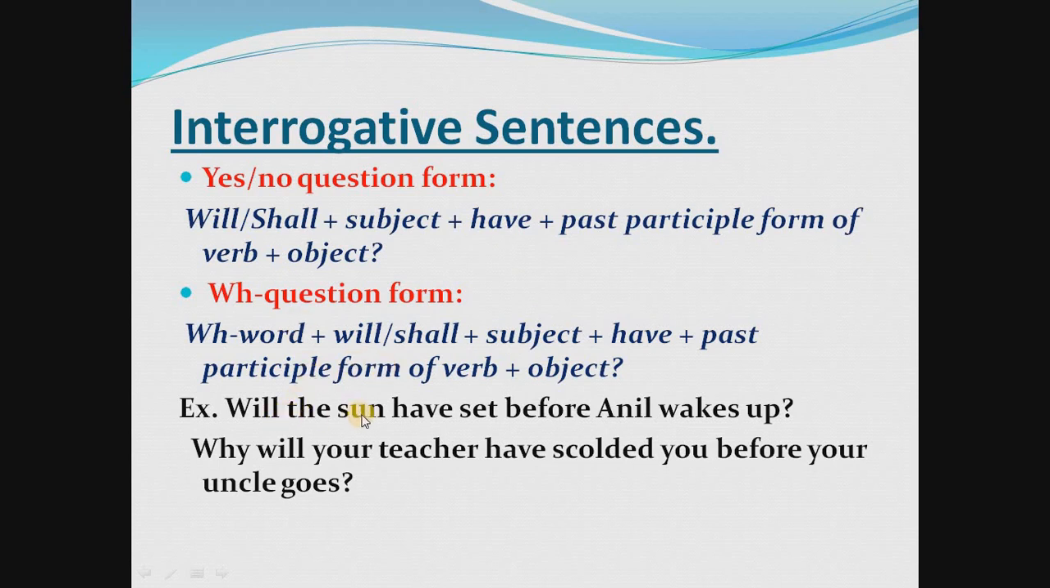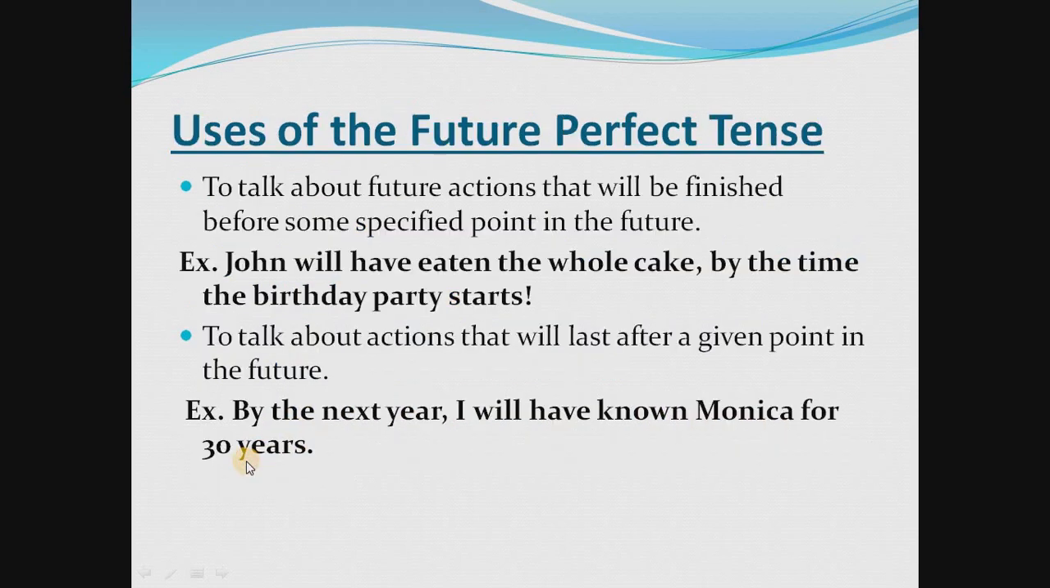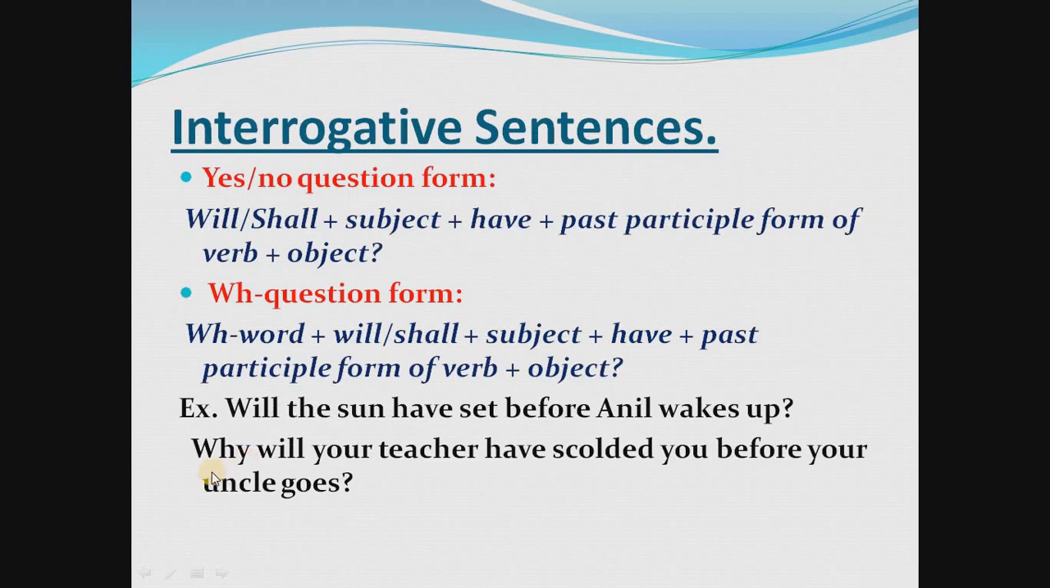First: Will the sun have set before Anil wakes up? Question mark. This is the yes/no question form, which always starts with the helping verb. Second, this is an example of the WH question form: Why will your teacher have scolded you before your uncle goes? Question mark.